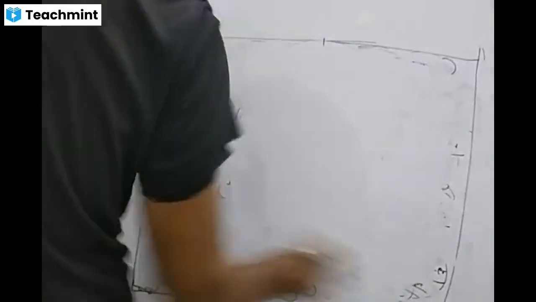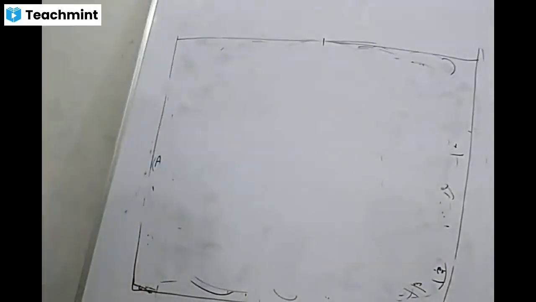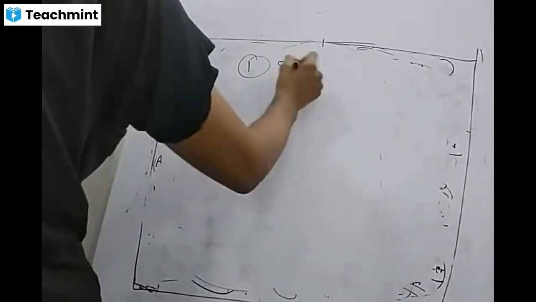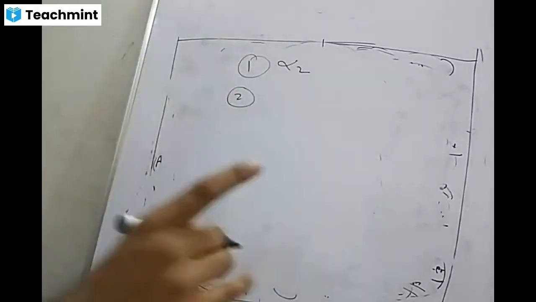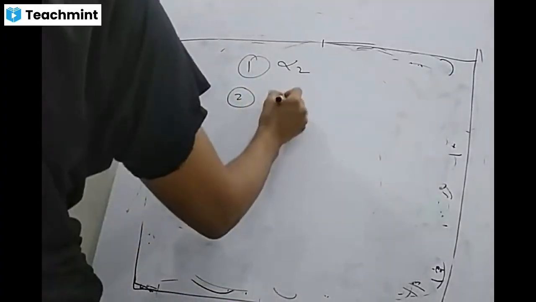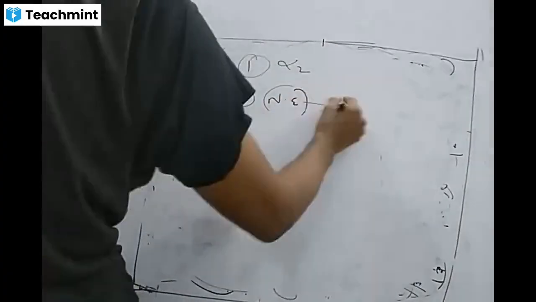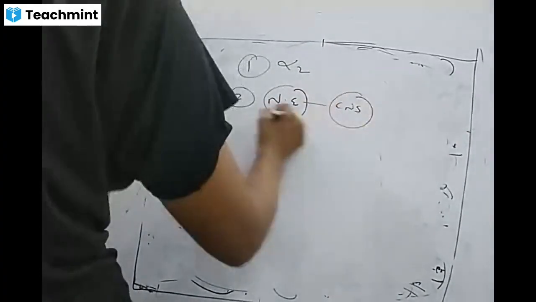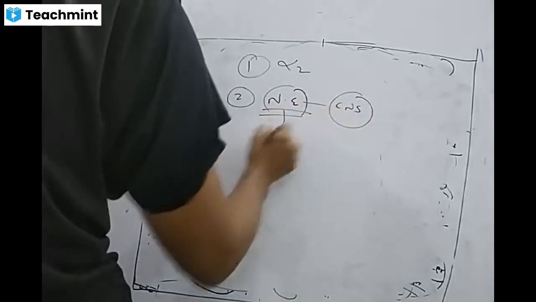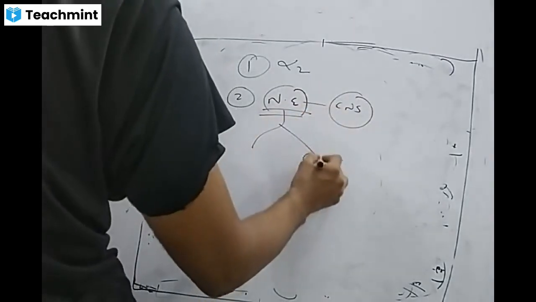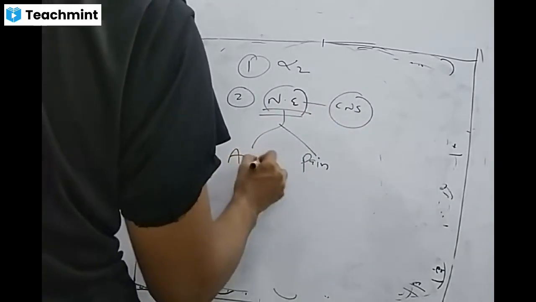But the more important thing about this alpha-2 mechanism, so this was the first mechanism of alpha-2. There is one more mechanism, that is through norepinephrine. In case of CNS, the role of norepinephrine is pain and arousal.